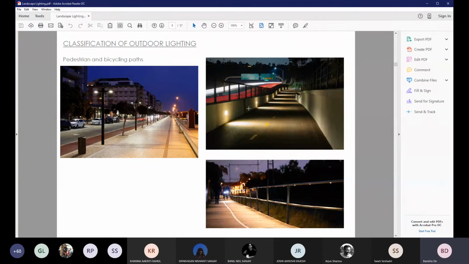In the second image, lights have been used along the parapet wall, which again have a sideway throw to the light, making it adequate for a bicycle path. In the third image, lighting has been concealed under the handrail, which creates indirect lighting and lights up the bicycle path without throwing any direct glare towards the rider.